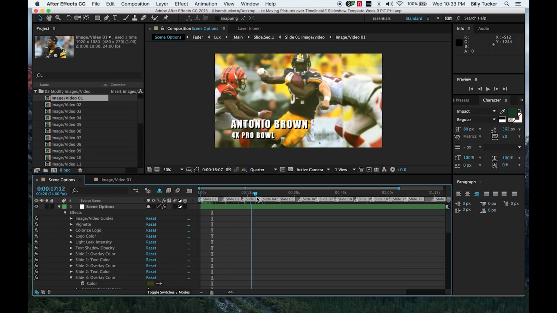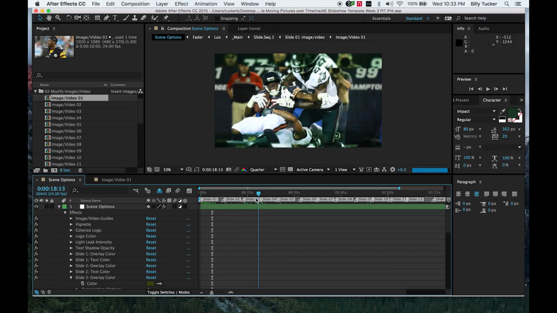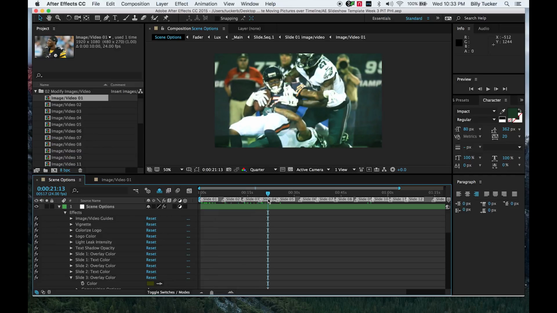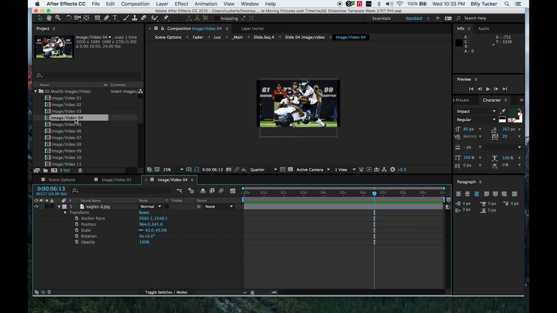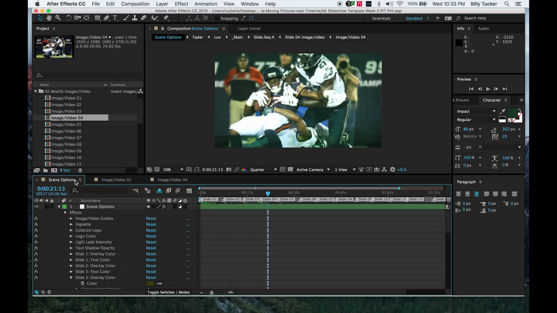Other times, when it comes to, let's say, maybe this one, slide 4. If we go to slide 4, if I click on it, you see that it's not occupying the whole box. It is kind of compressed, kind of shrunken a little bit, and we have bars to the left and the right. But that's only because when we drop it in here, the way the template works, it centers it the way that we want to.